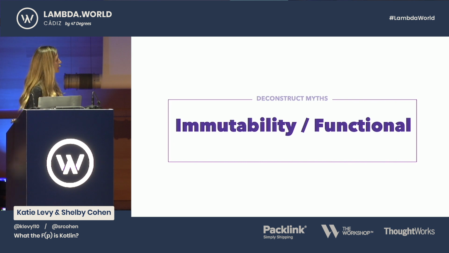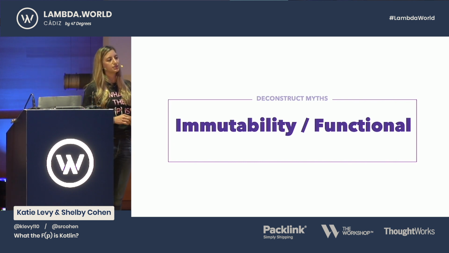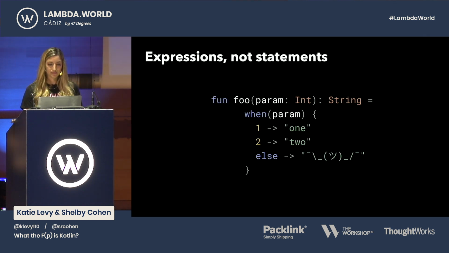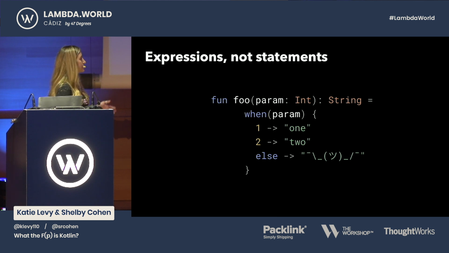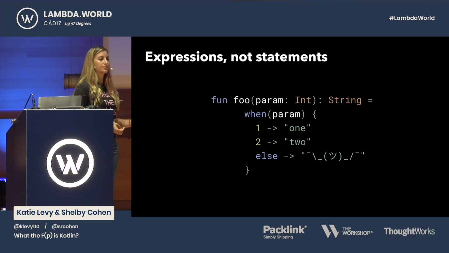So it's easy to learn, but as we said before, we found it an easy way to introduce functional programming to teams. So one way Kotlin encourages immutability is expressions, not statements. There are multiple ways that Kotlin does this, but one example is a when expression. This is similar to a switch statement if you're familiar with Java.